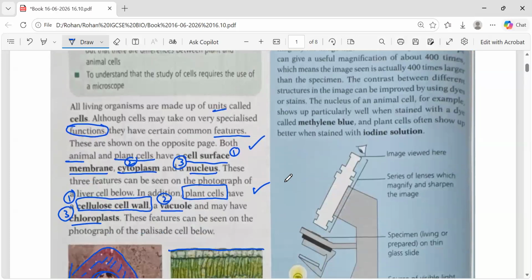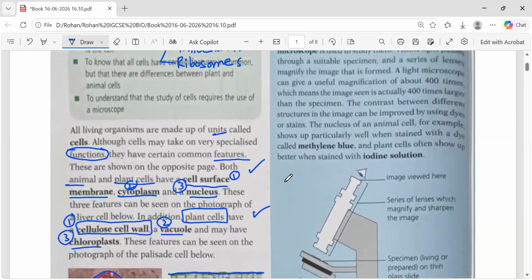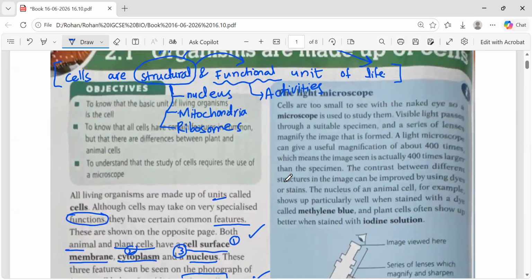You know about the microscope? What is the function of microscope? Magnify something that's not visible by the naked eye. Yes, the microscope is used to see the objects which are too small, which our eyes cannot perceive. The things just like the atom, we cannot see any atom, right? Similarly, we can't see cells.